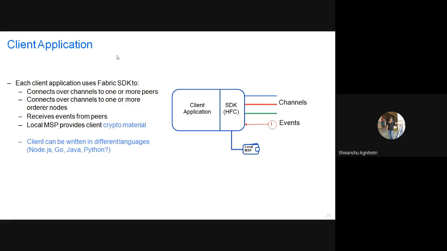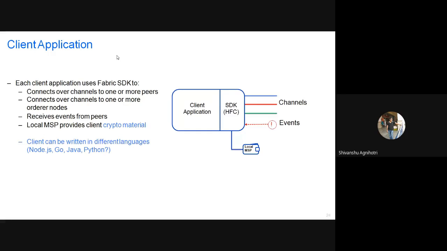Through the Fabric SDK everything will be connected, and the client can be written in different languages like Node.js, Go, Java. We basically develop a client-side application that contains some UI and some backend code. That is how you generally develop an application, and that will be done by the developer only.